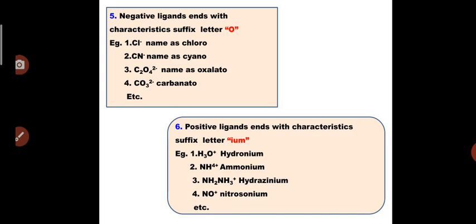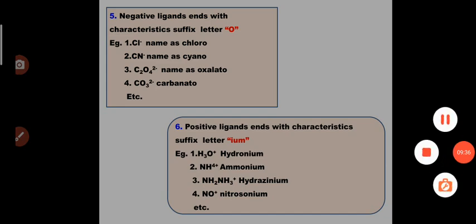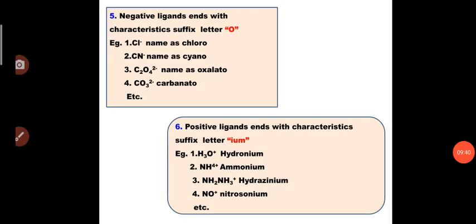Every negative ligand has a characteristic end, it ends with the letter O. That is a rule of IUPAC. Similarly, the cyanide ligand is called cyano. Then C2O4 2 minus is referred to as oxalato and CO3 2 minus is referred to as carbonato. So you can see that all these negative ligands end with the letter O. So that is again a rule.